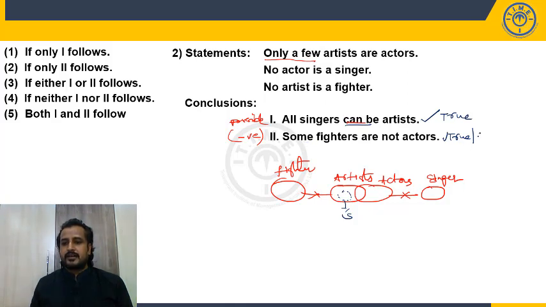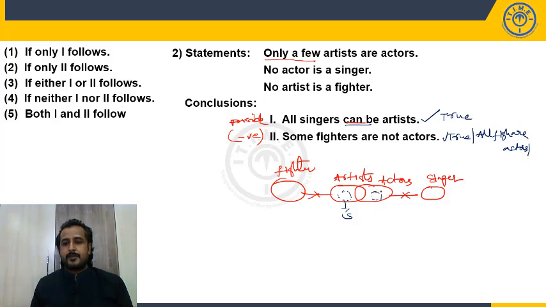Some fighters are not actors. The complementary is: all fighters are actors. Now let's check whether we can draw this diagram. All fighters are actors. All these fighters should be within the actors. And you know that fighters should not have a relation with artists. But fighters may have a relation with actors, right?